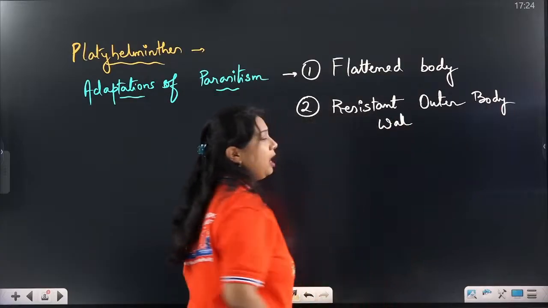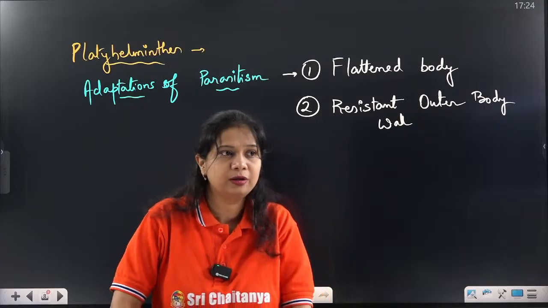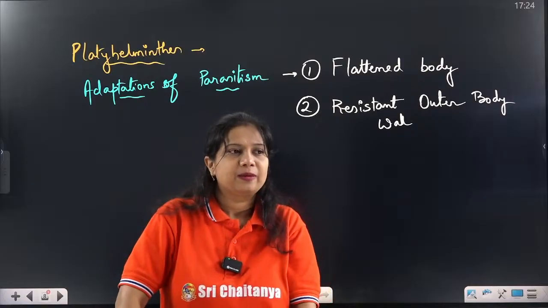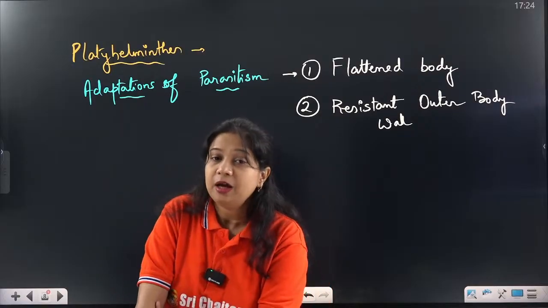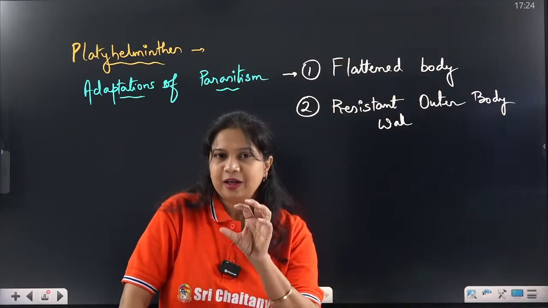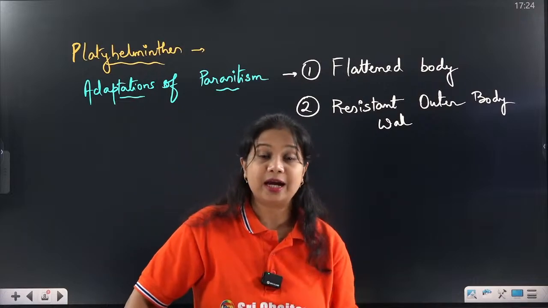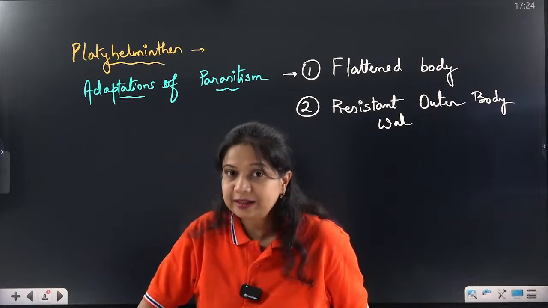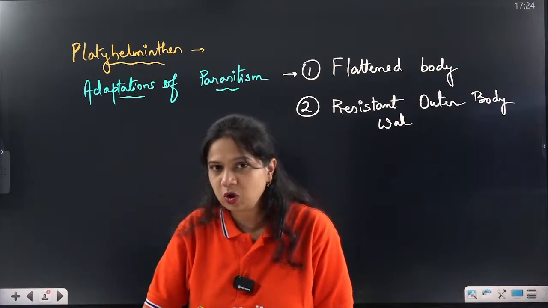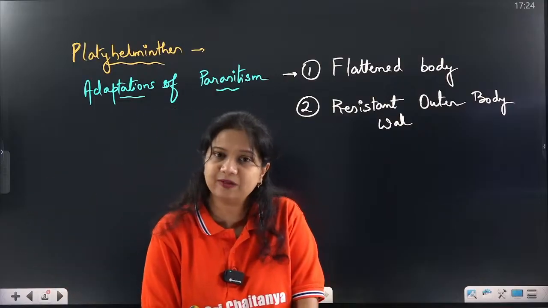So, resistant outer body wall. That means the body wall should be resistant to the digestive enzymes. Different digestive enzymes are secreted by the host body, whether it is a human host or a sheep or a goat or a cow or any other host, whatever host it is.